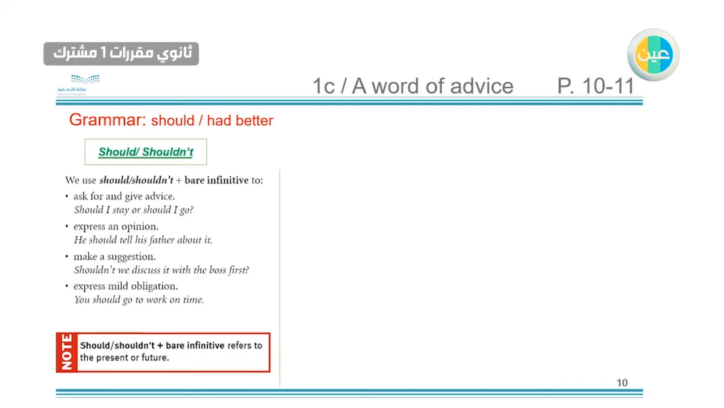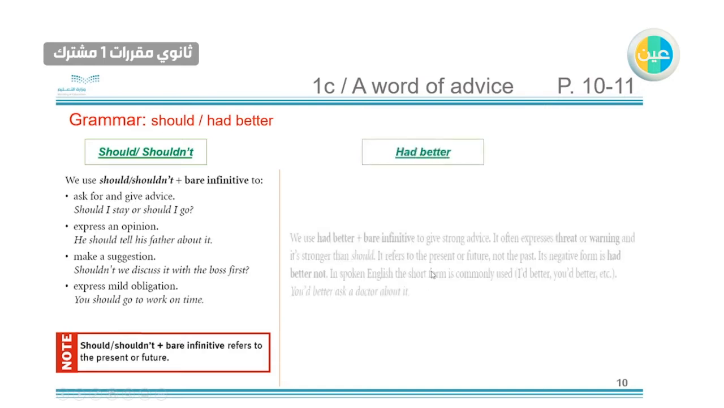Should and should not plus the bare infinitive refers to the present or future. So this is the tense that we should use. We use should or should not just for the present or future. So we don't use this for the past tense.